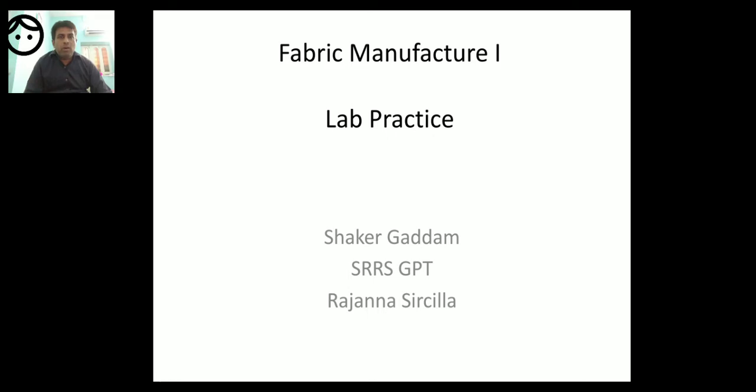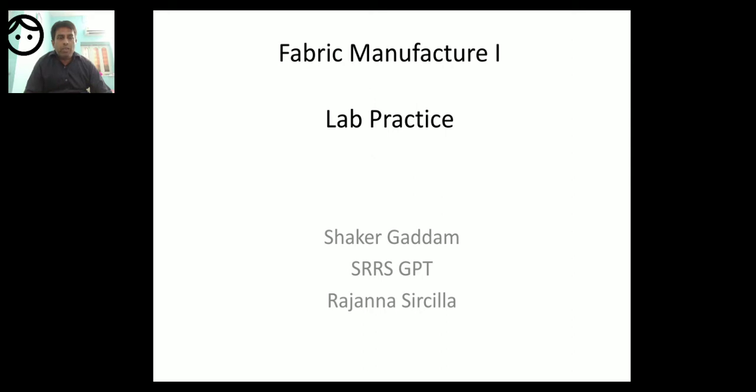Warp stop motion, warp protector mechanism, weft stop motion, and temples and brake. These are the auxiliary mechanisms of the loom.